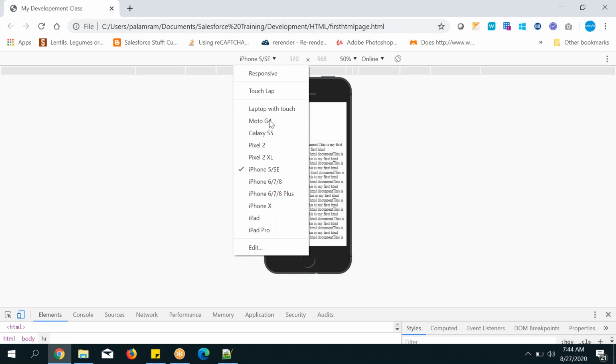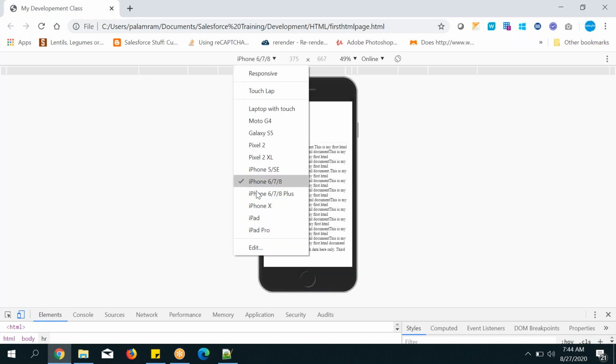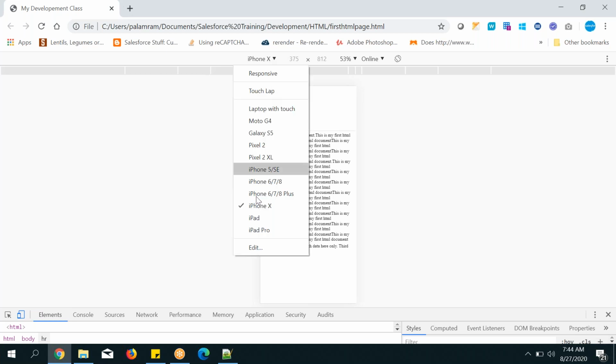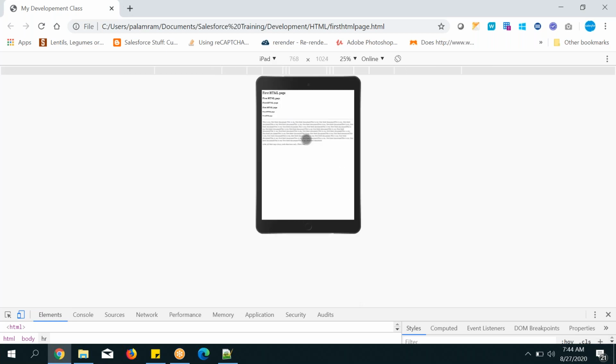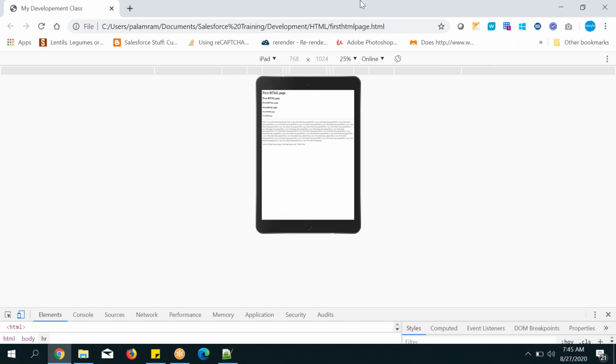Next, iPhone 6, a little bit bigger in size. My code output will be displayed like that. iPhone X and iPod, my code is like this. And in inches, right? Width and height, can you see? The width and height are changing here.